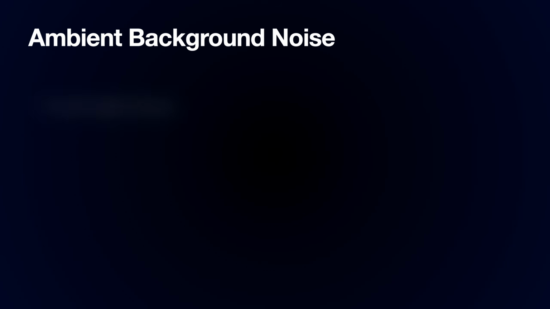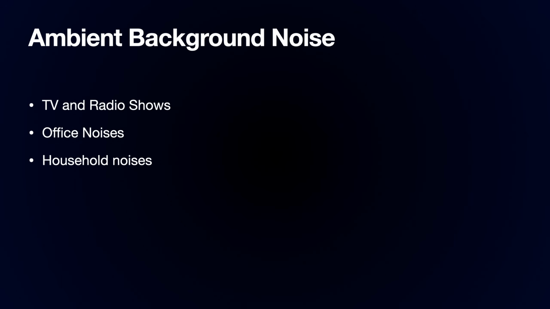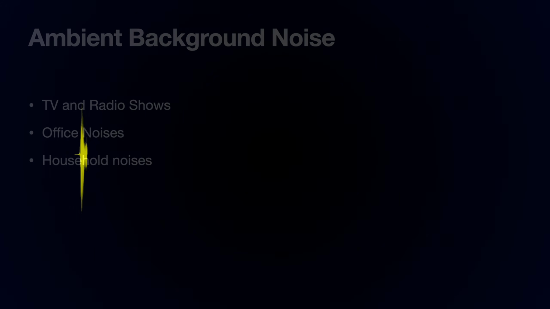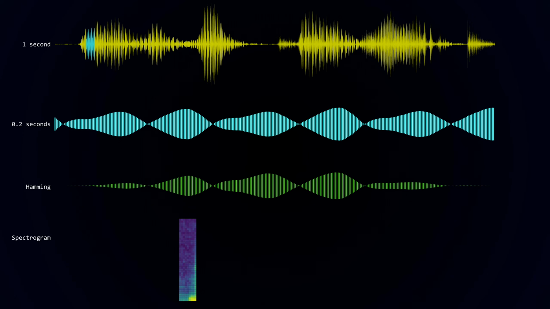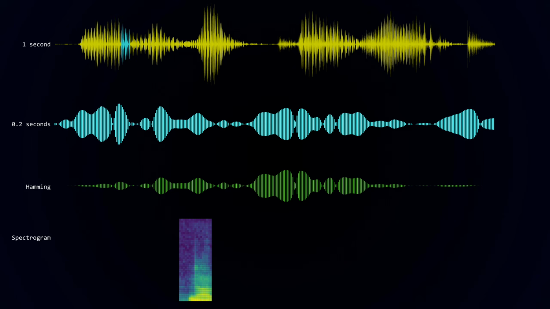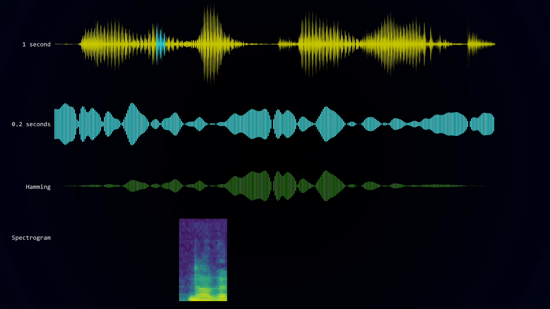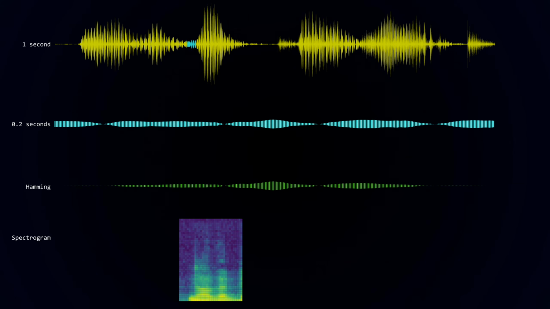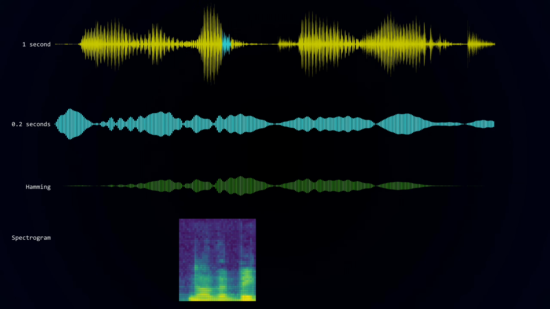I've also recorded a large sample of ambient background noise consisting of TV, radio shows, and general office noise. So now we've got our training data, we need to work out what features to train our neural network against. It's unlikely that feeding in raw audio samples will give us a good result. So reading around and looking at some TensorFlow samples, a good approach seems to be to treat the problem as an image recognition problem. We need to turn our audio samples into something that looks like an image. To do this, we can take a spectrogram of the audio sample.